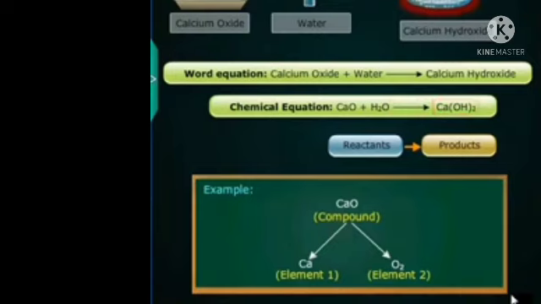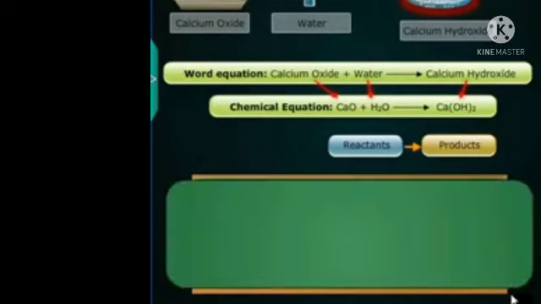A chemical formula describes the chemical compounds in terms of the symbols of the constituent elements, and subscripts to represent the number of atoms of each element in the compound. The formulae of calcium oxide, water, and the compound formed after reaction, calcium hydroxide, are shown.